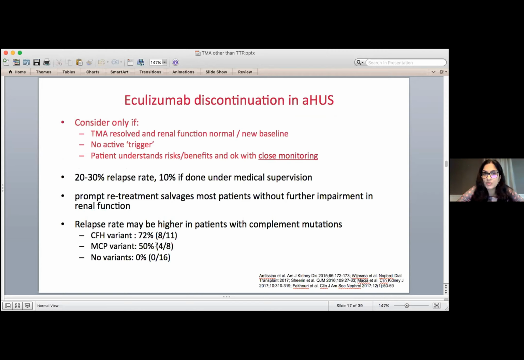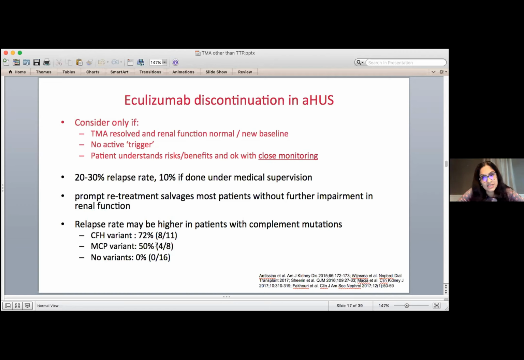But we do it only if the TMA is completely resolved, kidney function is back to normal or is stable. There is no active trigger. So for example, if it was an infection that caused it, that infection needs to have gone away completely. And the patient understands the risks and benefits and is okay with the monitoring. Now, if we stop treatment, there's an overall 20 to 30% relapse rate worldwide, but it's only about 10% if stopping is done under medical supervision.